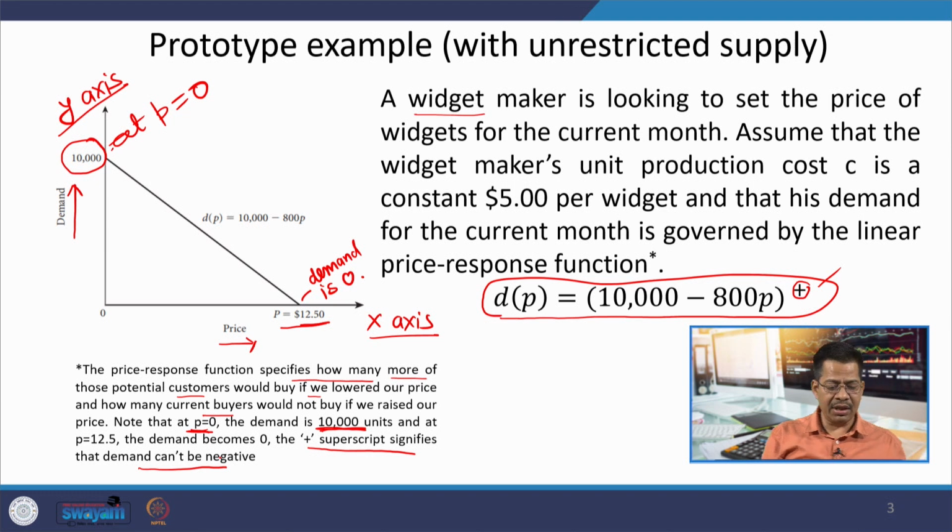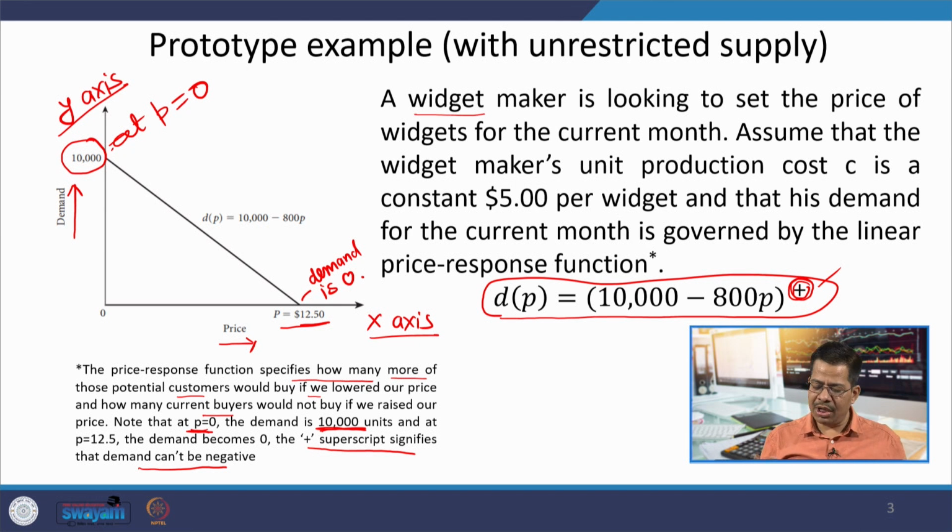Someone may ask whether reducing the price below 0 changes the demand; you cannot reduce the price below 0, so demand cannot go beyond that. Similarly, if you increase the price beyond 12.50, it would result in a negative value of d(p). So the minimum value of d(p) is 0 and the maximum is 10,000, controlled by this superscript plus.